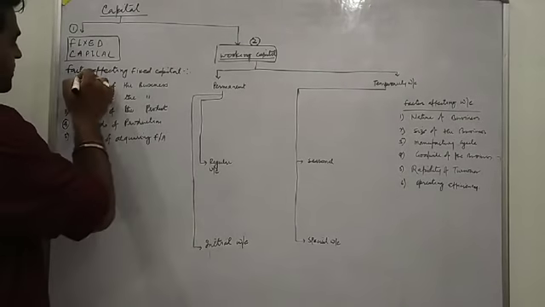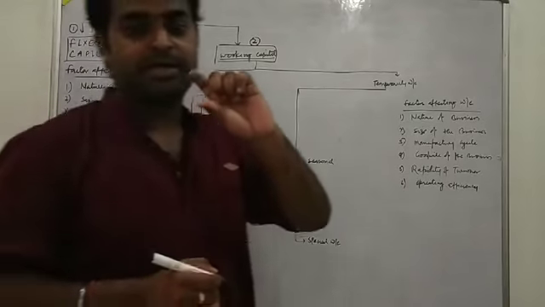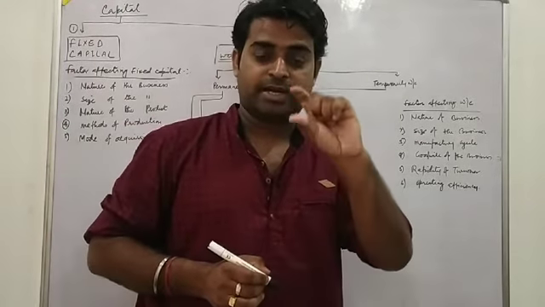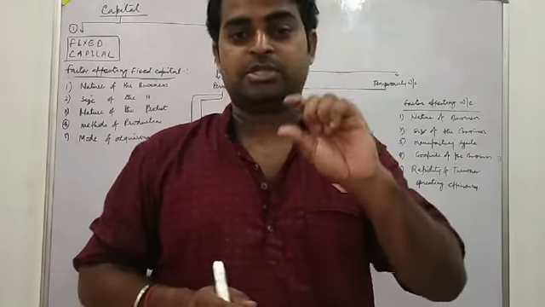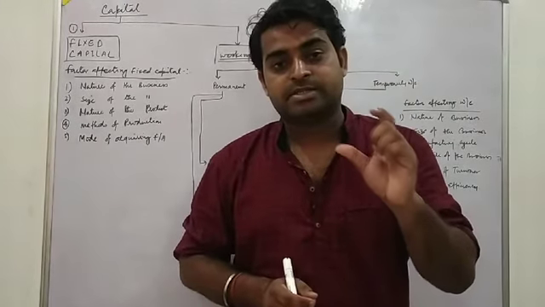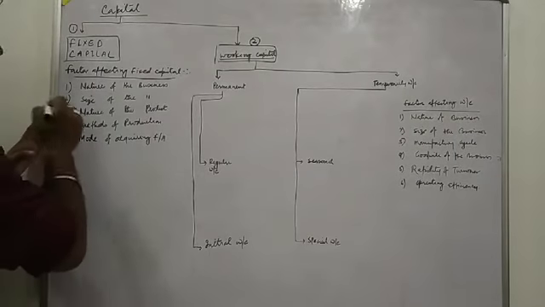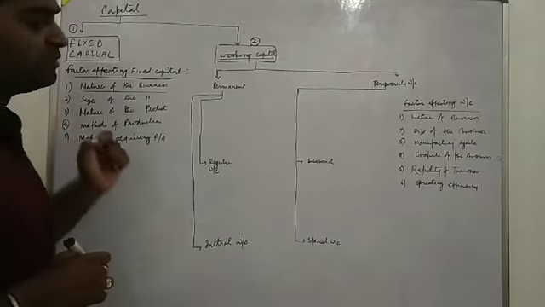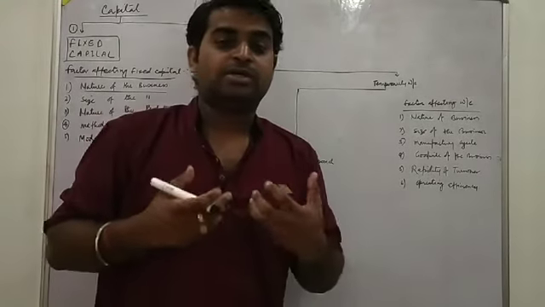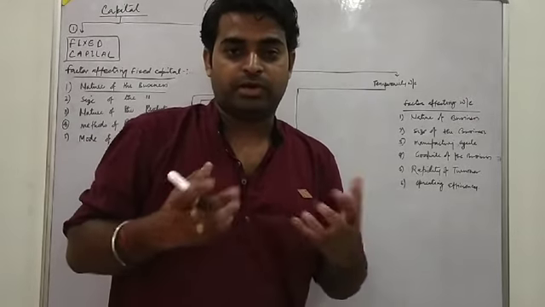One important point under this topic is factors affecting fixed capital structure. What are the factors which affect the structure of fixed capital? The first point is the nature of the business, meaning which type of business we are doing.